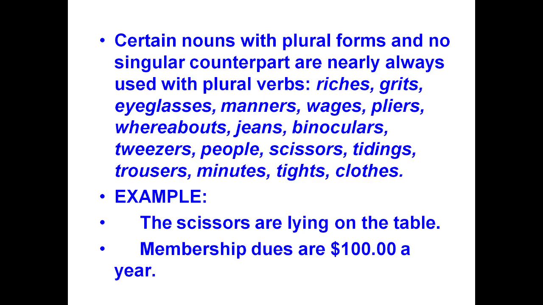Certain nouns with plural forms and no singular counterpart are nearly always used with plural verbs: riches, grits, eyeglasses, manners, wages, pliers, whereabouts, jeans, binoculars, tweezers, people, scissors, tidings, trousers, minutes, tights, clothes. The scissors are lying on the table. So after all these words, we are supposed to use only plural verbs.